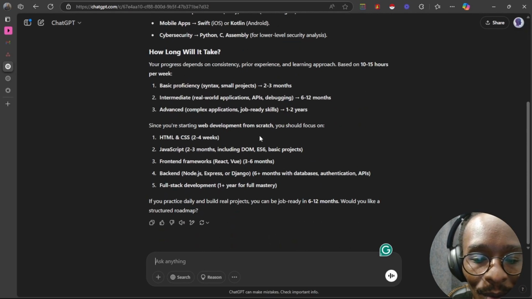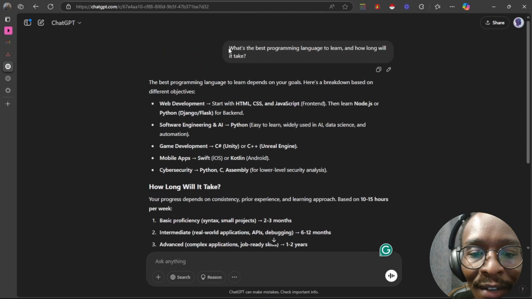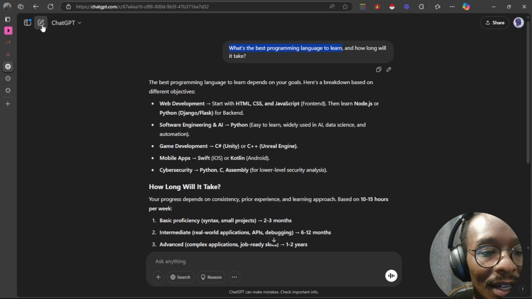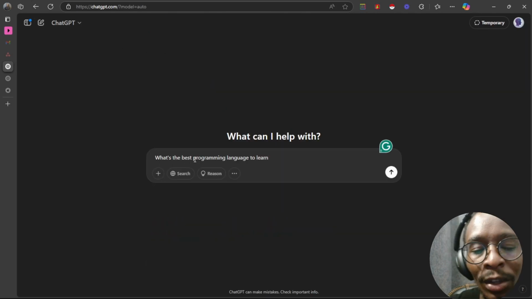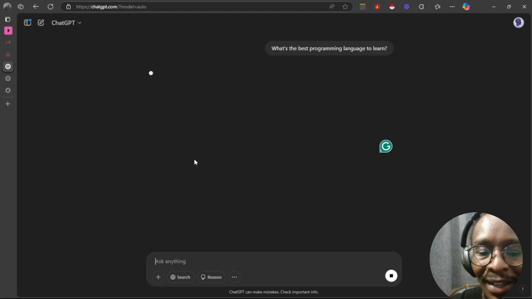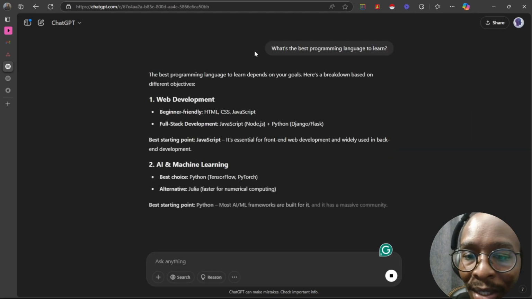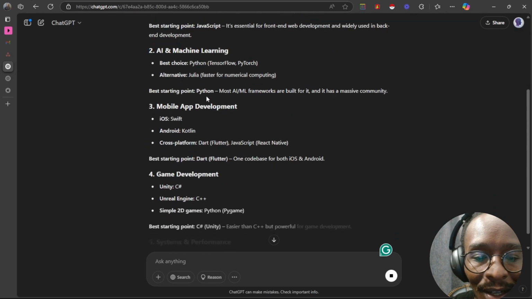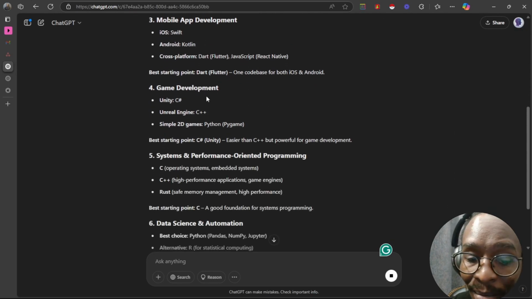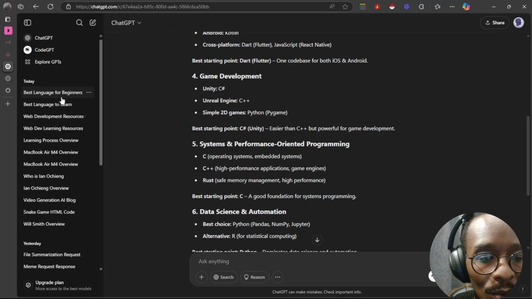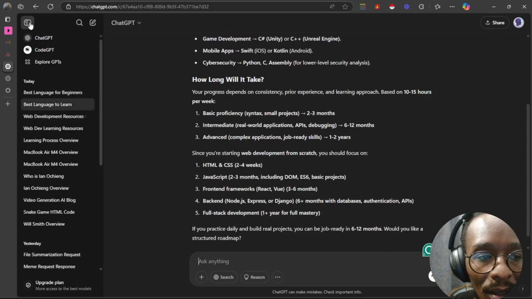So for example, this is what we have here, and I want you to look at the differences between that and what I'm going to have here. The best way, if you have more than one question and they're related, is to paste one question at a time. For example, here, what's the best programming language to learn? You can see it is incredibly detailed compared to what we had in the previous one. So compare that to what we have here.